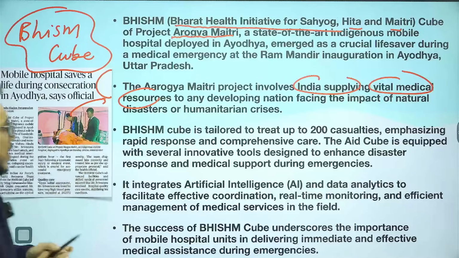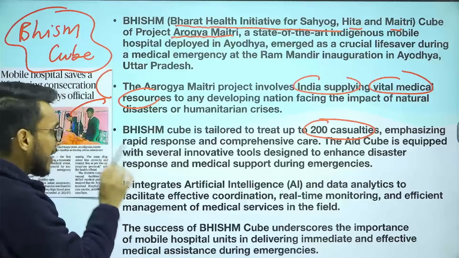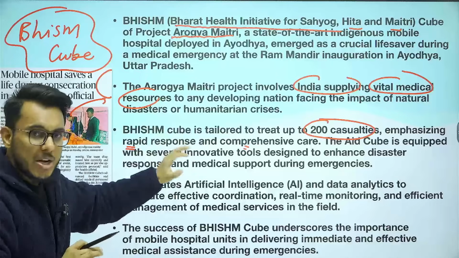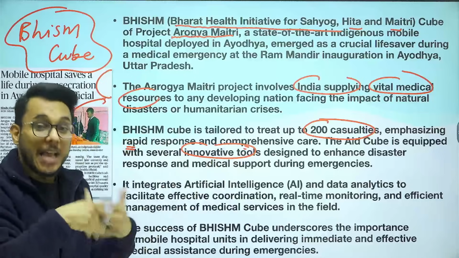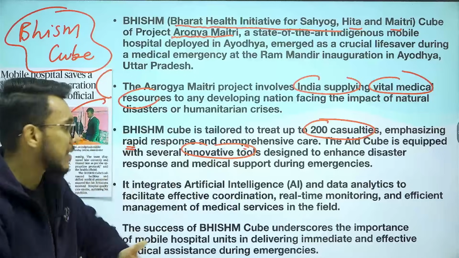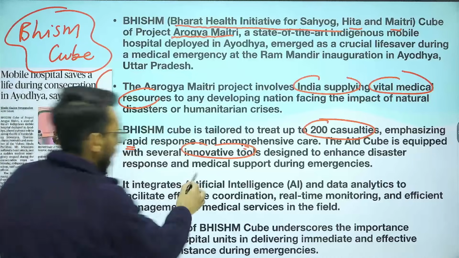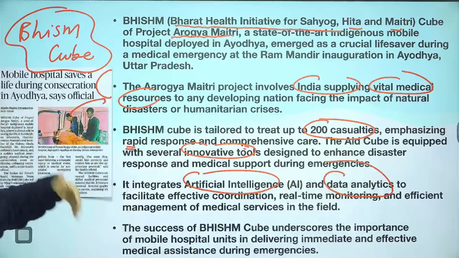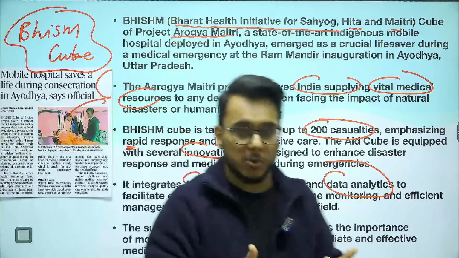Now this Bhishma Cube can treat up to 200 casualties and can give rapid response and comprehensive care. It is equipped with several innovative tools which can provide medical assistance in times of disaster. Also, it deploys artificial intelligence and data analytics to provide real-time resource management.